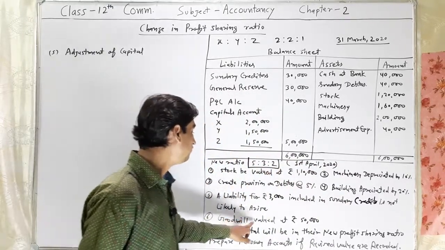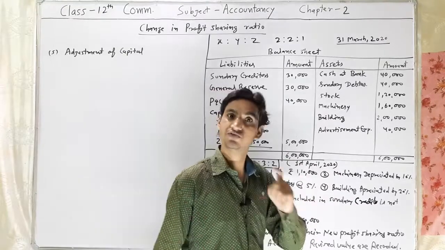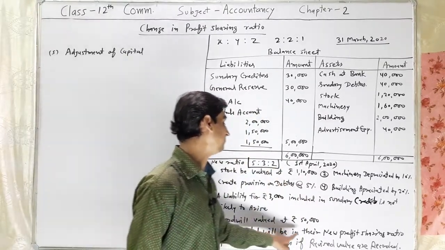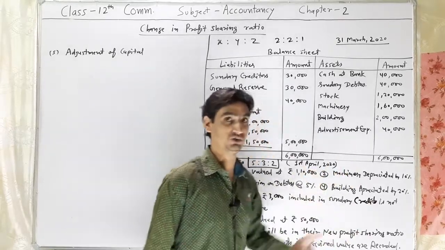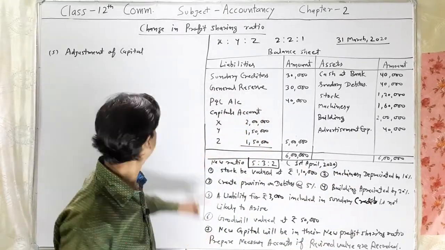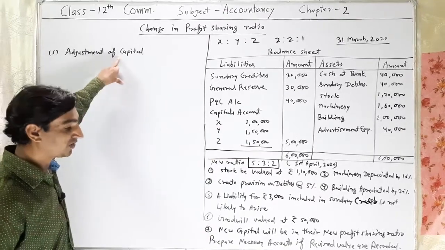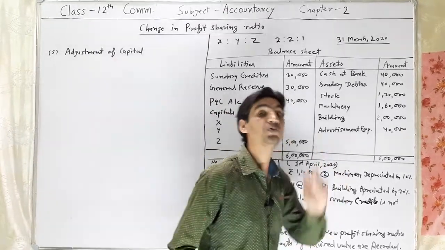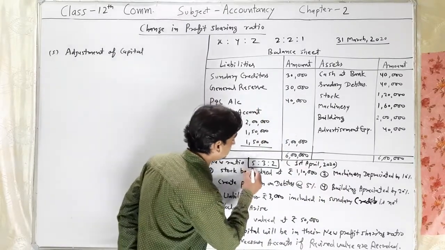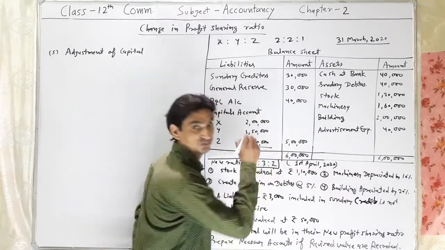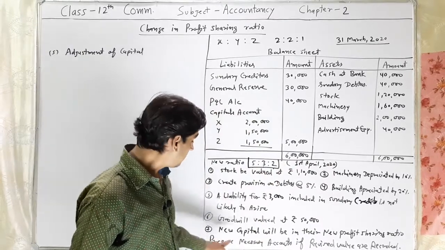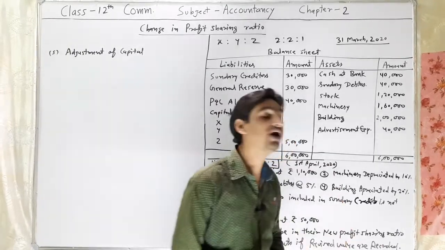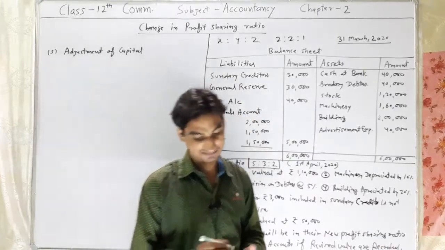Sixth, goodwill valued at rupees 50,000. And seventh, new capital will be in their profit sharing ratio. This is the point that we are discussing, adjustment of capital. New capital will be in their new profit sharing ratio, 5:3:2. Is it clear? Prepare necessary accounts if revised values are recorded.